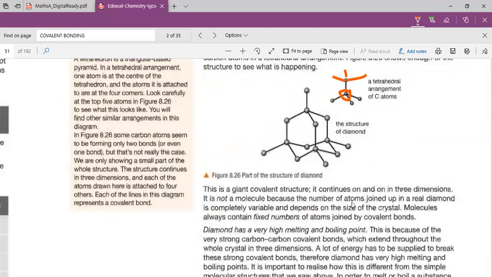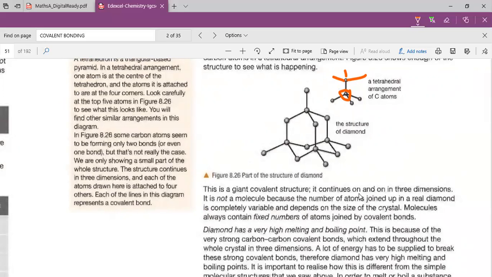It continues on and on and on in 3 dimensions because each carbon must have at most 4 electrons for it to be stable. Because it's required for this one, if I'm stable, then you are not stable. You need to find other avenues for you to be stable. But the other friend that you got is again not stable. He or she needs to find another avenue to be stable. So this chain is going to continue on and on and on. It is going to be in 3 dimensions.